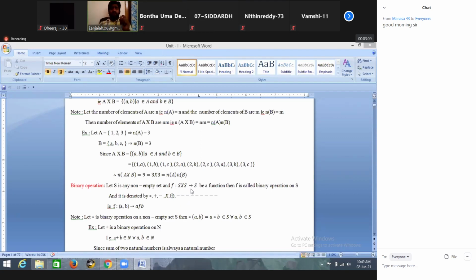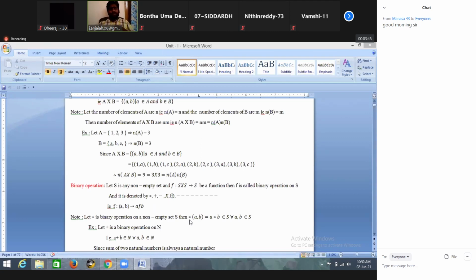So F from S cross S to S is a function. I want to define some different kinds of operations. For example, star is a binary operation defined like this: star of (a, b) equals a star b. So a star b belongs to S for every pair a, b belonging to S. Then only we say it is a binary operation. In the place of star, we can take different kinds of operations and define different functions.